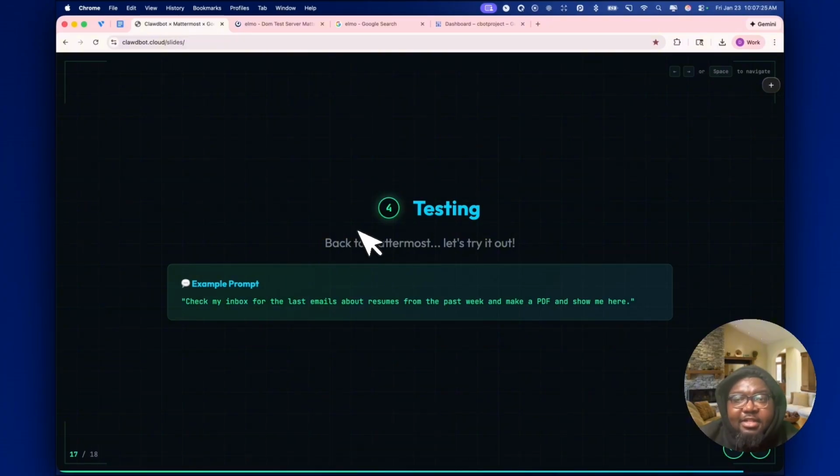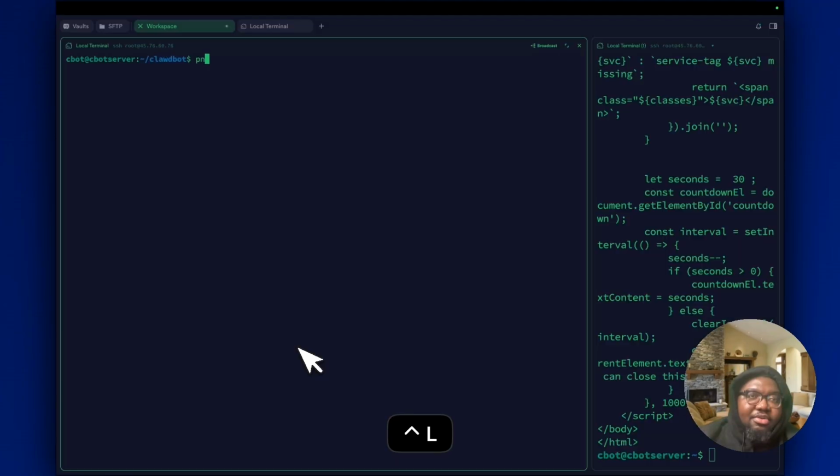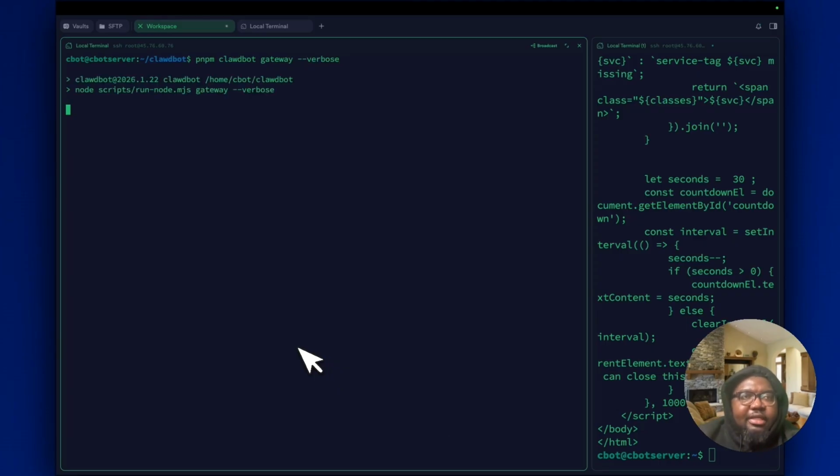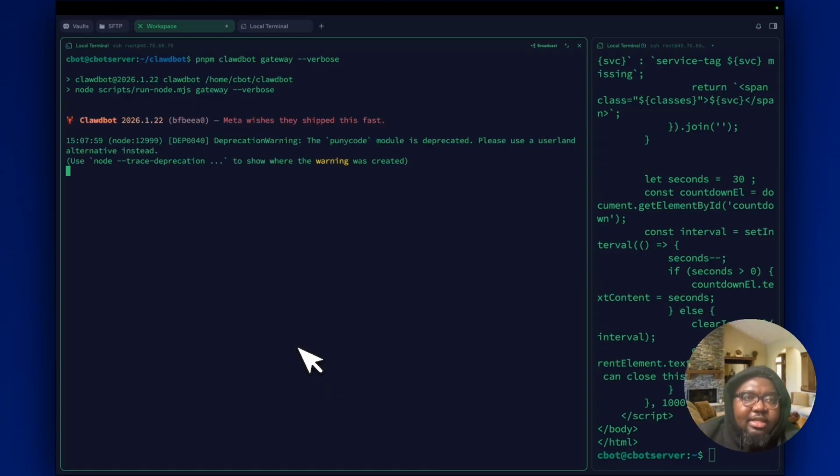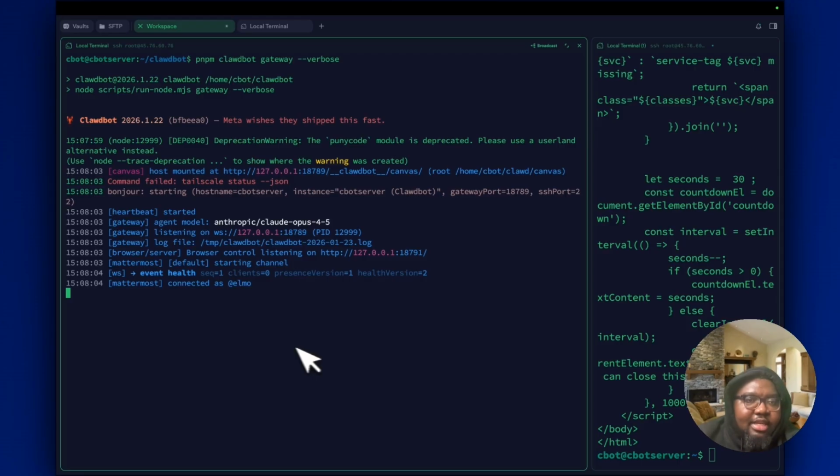All right, so finally, we are ready to test Elmo out. In order to do that, remember, you're going to have to run the gateway once more. I'm going to do pnpm cloudbot gateway, and then we're going to add verbose just so we can track what's going on. Perfecto. It's starting the server. We're going to see a couple of logs to indicate that our configuration is working pretty well. You'll see that Mattermost is finally connected as Elmo. That is good.